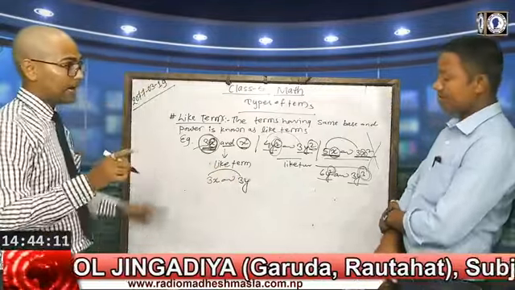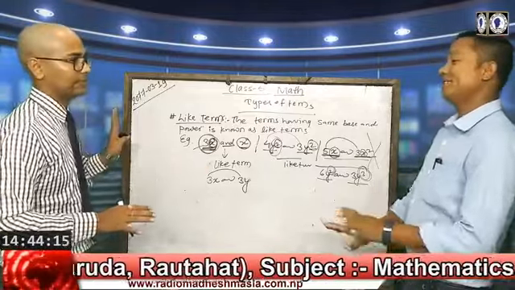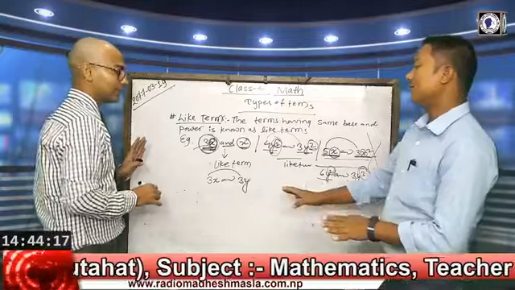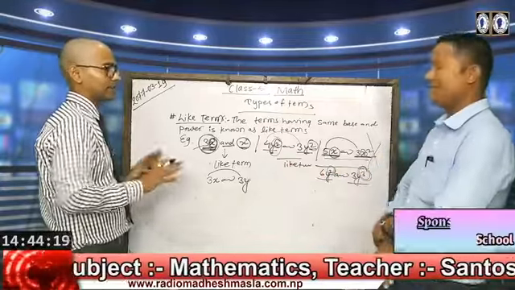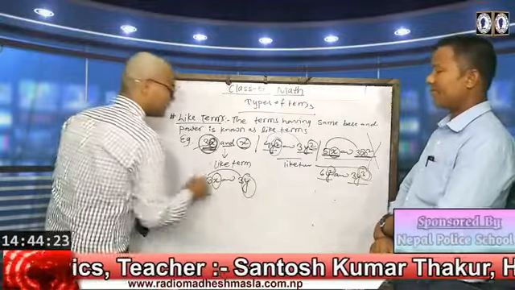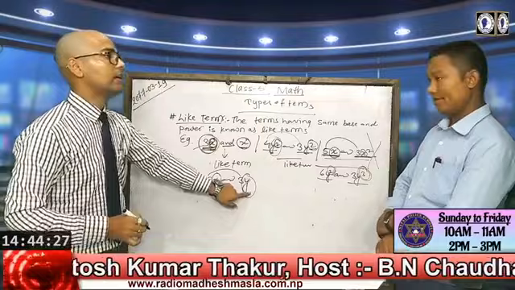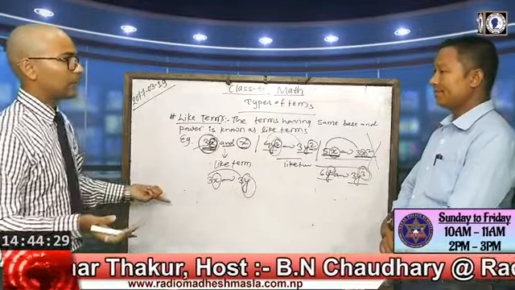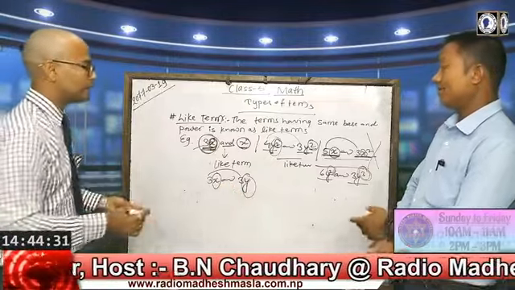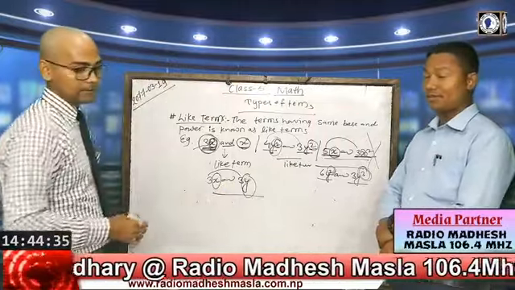But as we know, we don't have any problem with the coefficient. It doesn't matter if the coefficient is different or the same. We should only focus on the base. The first base is x and the other is y, so they have different bases. It means they are not like terms.